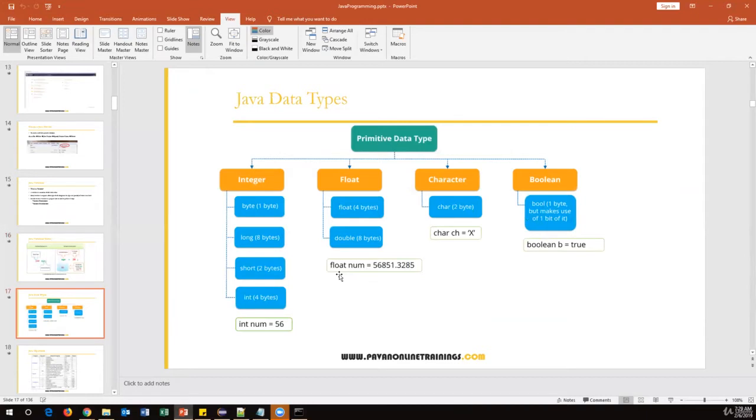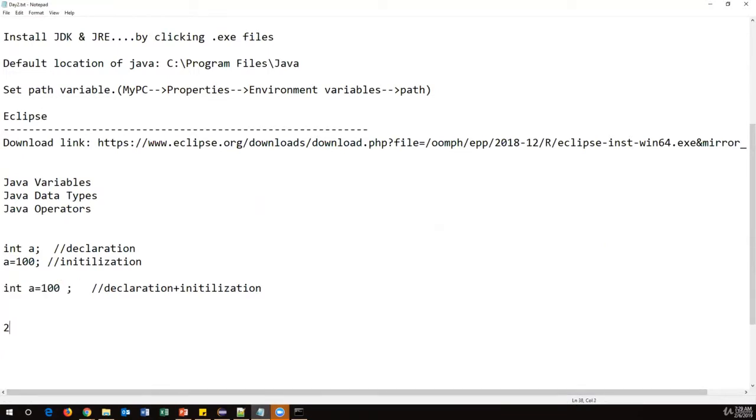Now we have data types. In Java, there are basically two kinds of data types, primitive and derived data types. I have not listed out the derived data types here, but normally there are two kinds of data types. One is primitive data types and the second is derived data types. Primitive data types are like integer, double, boolean, and character. So these all come under the primitive data types.